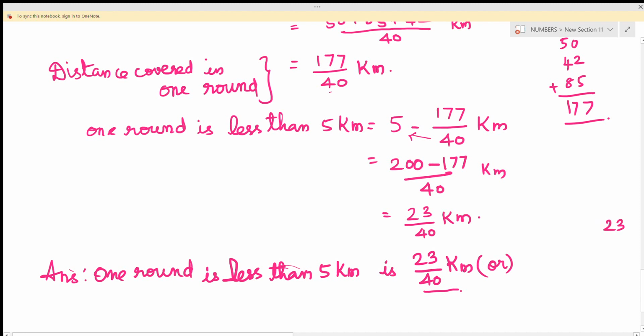So 23 divided by 40, we cannot divide this, so put a dot and add 0. Now the next term you will get 200, remaining is 30, add 0 again, 280, and again add a 0.